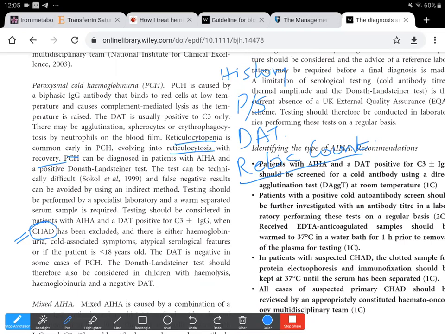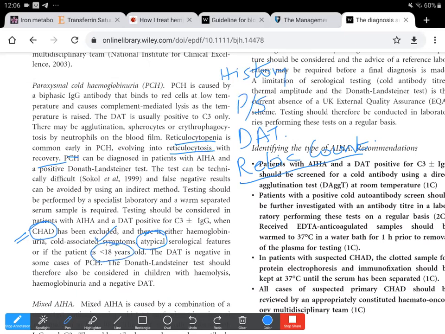cold. The history would not only include the history of any sort of underlying malignancy or myeloma or infection with infectious mononucleosis or mycoplasma, but also the cold associated symptoms in history, and then atypical serological features in patients less than 18 years.